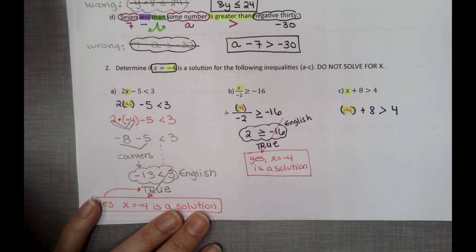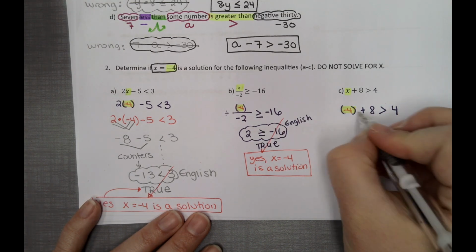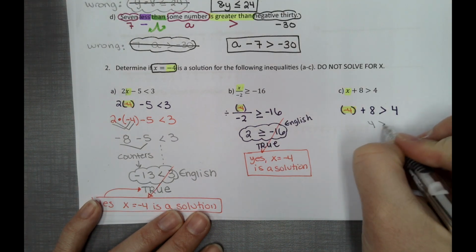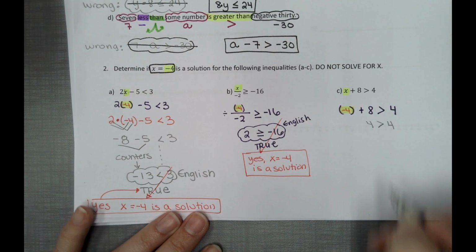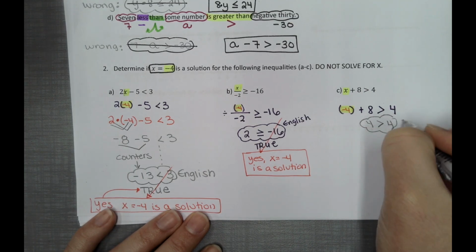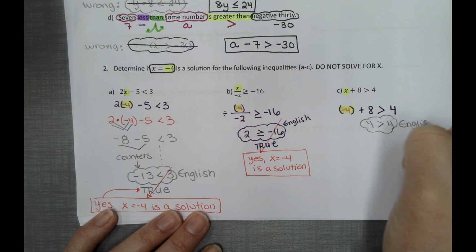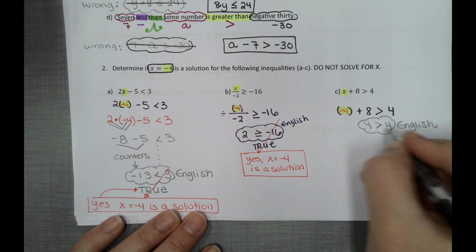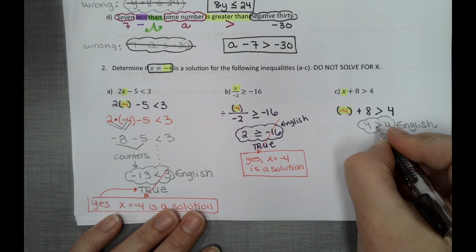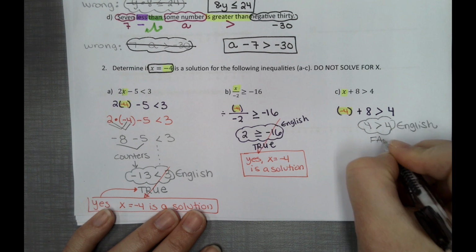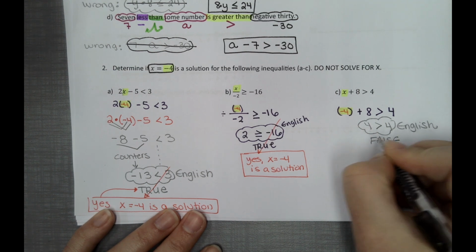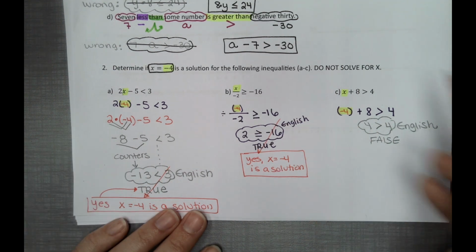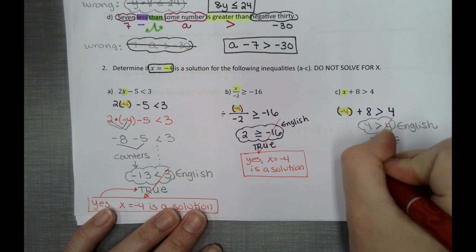Yes, x equals negative 4 is a solution. Negative 4 plus 8, these are counters here. So 8 minus 4 is 4. Is 4 bigger than 4? Again, this is your English. 4 is not bigger than 4. It's the same thing. 4 is 4. But is 4 greater than 4? No, this is false. And because it is false, we're going to write our answer as no. It's not a solution.